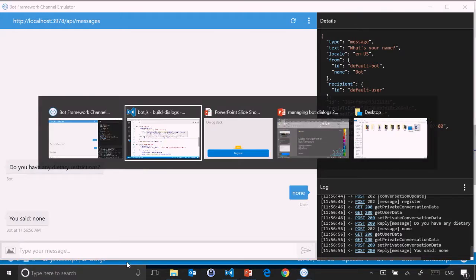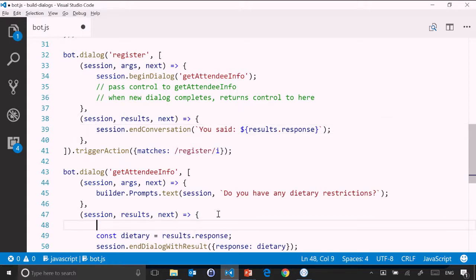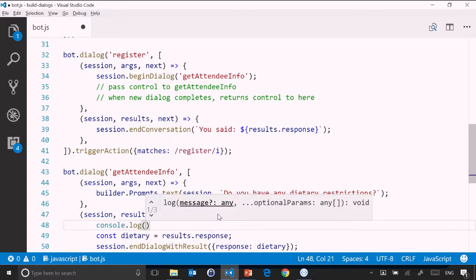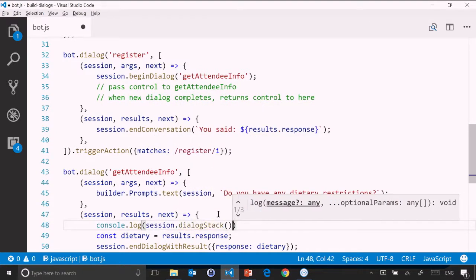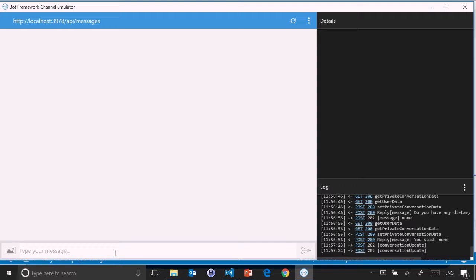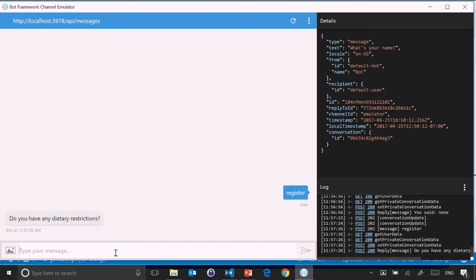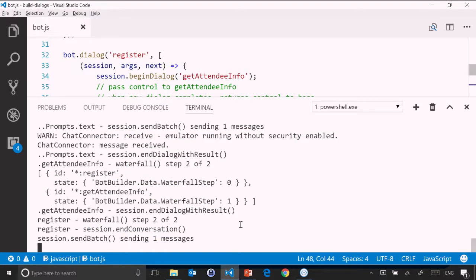Cool. And if you really want to see what's going on behind the scenes, maybe what we could do right here is let's just print out console log, and let's say session and my dialog stack, just so we can see that. Let's just come back over here, register, none. Cool. And now let's go back over here. And now what you'll notice is, just as I mentioned before, that it is going to have pushed that new one on. So we started at register, and then we went ahead and we called begin dialog for that get attendee info, and you can see that behind the scenes.